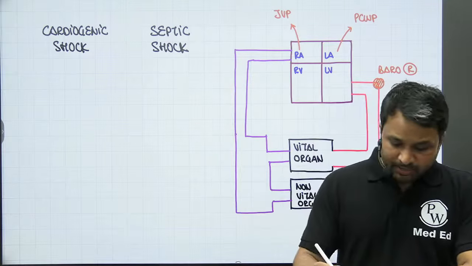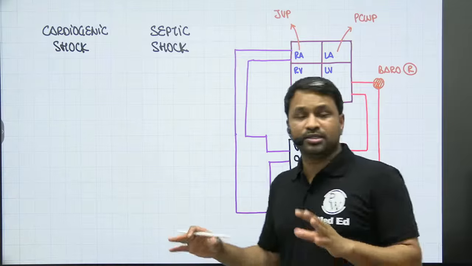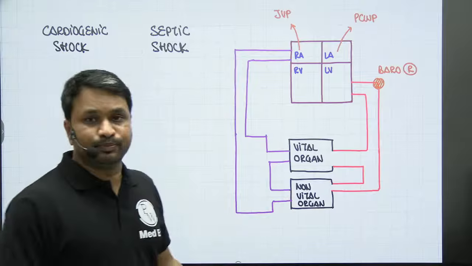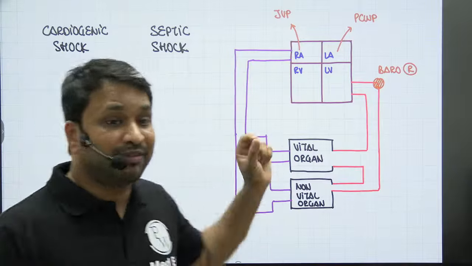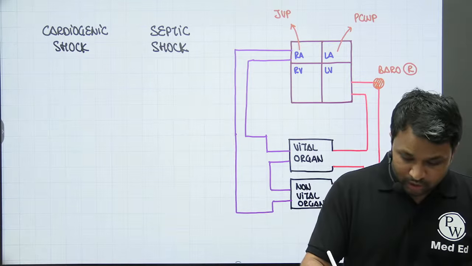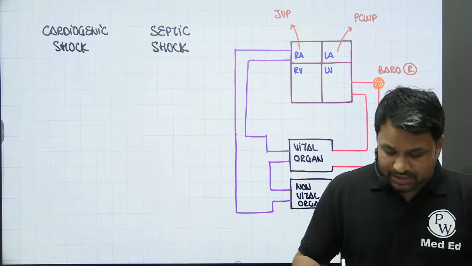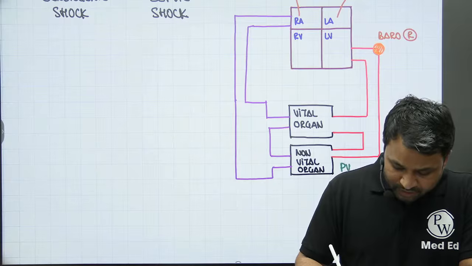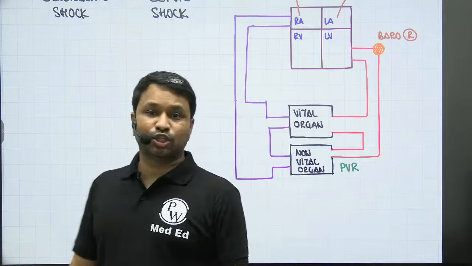Now, as the blood is going to go from the aorta into vital and non-vital organs, which organ will get more amount of blood? Is it the vital or the non-vital? Obviously, the answer is vitals. But then who is going to decide that vitals are going to get more blood when compared to non-vital organs? So we know the baroreceptors here, but there's somebody who's deciding for them also, and this is your peripheral vascular resistance, right?